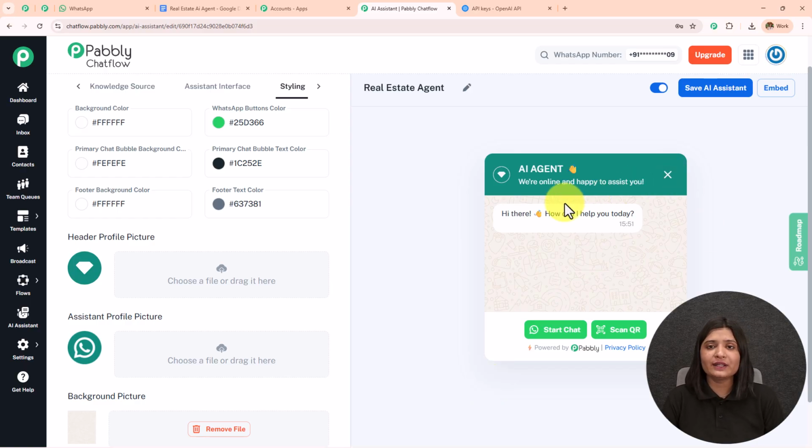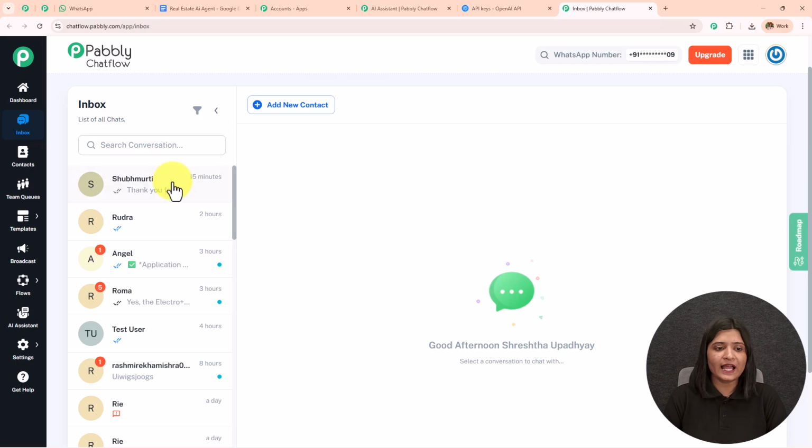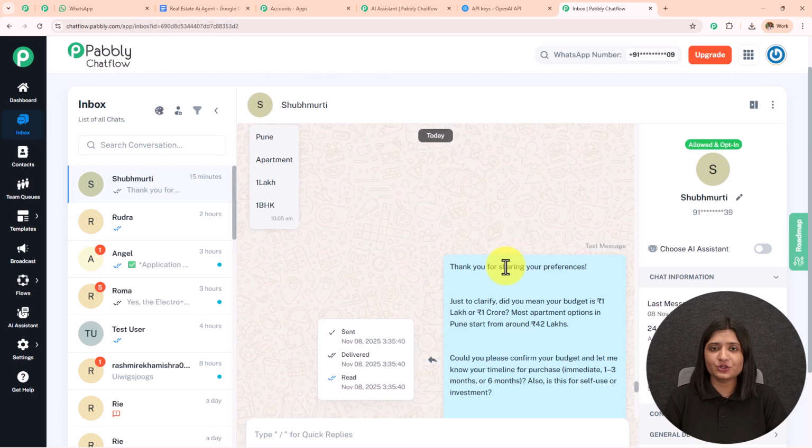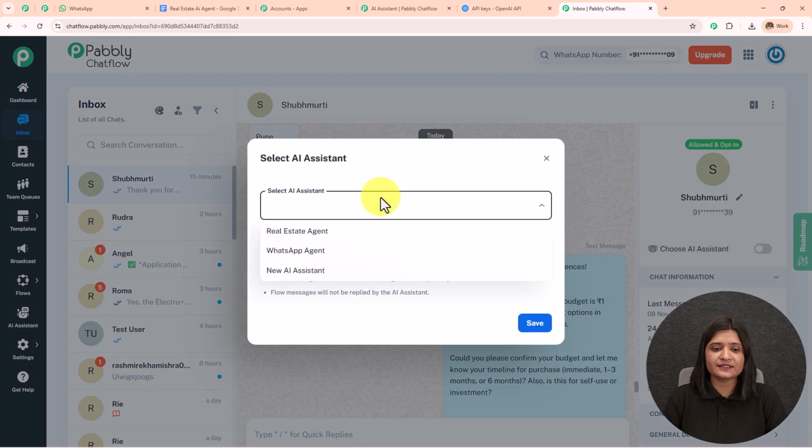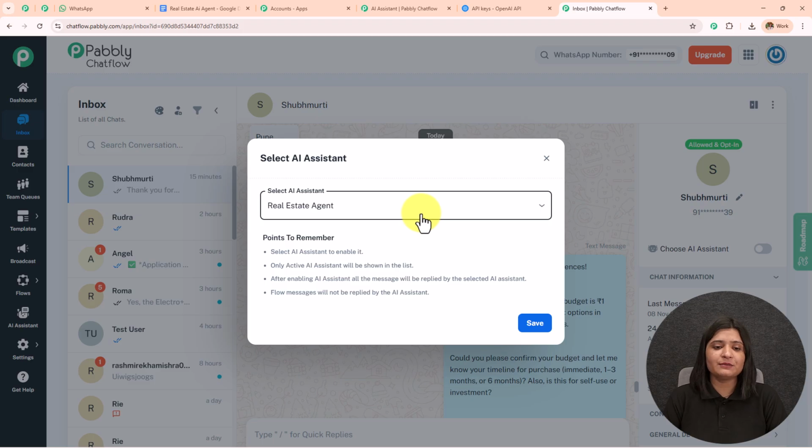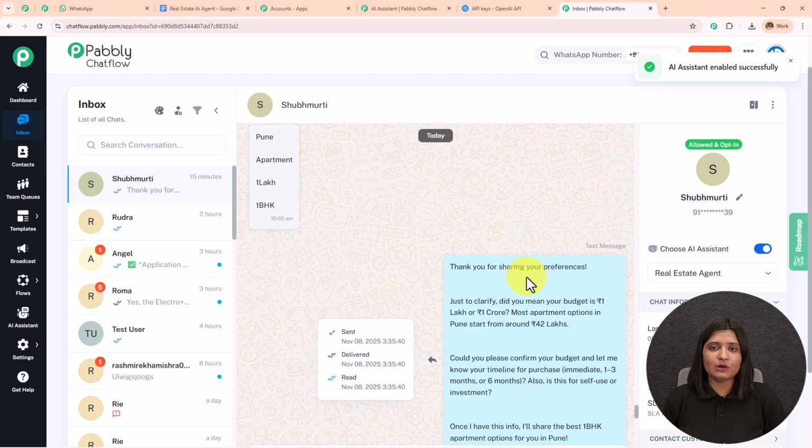Now how to activate this to a particular chat. On the left hand side, you can see this inbox. I'm going to open this in a new tab. And here this was my chat. So to activate the AI agent to a particular chat, you have to toggle on this choose AI assistant and you have to select the AI assistant. We have created the AI assistant by the name real estate agent, and in this manner, you can activate the AI agent to a particular chat.